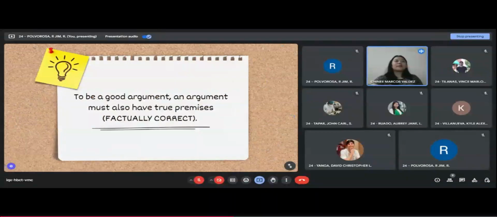So Mr. Tapar, can you please read? To be a good argument, an argument must also have true premises, factually correct. Okay, thank you. So it says here that to be a good argument, an argument must also have true premises. So an argument that have true premises are called factually correct.